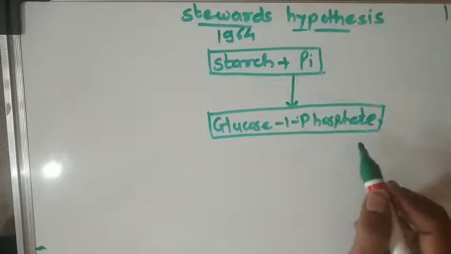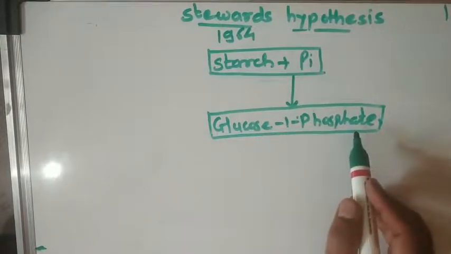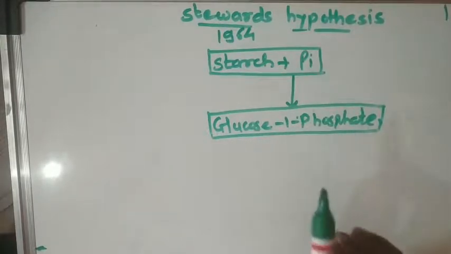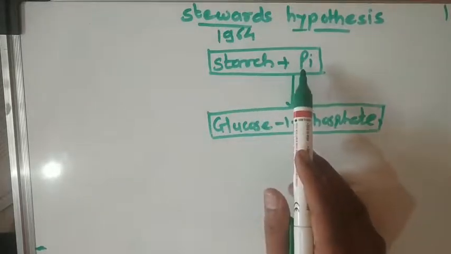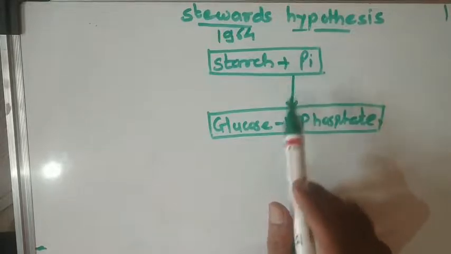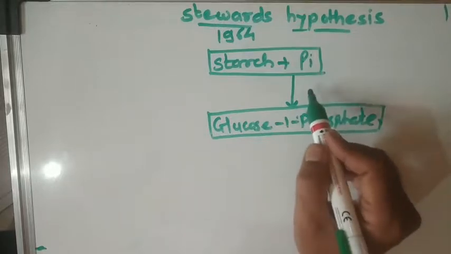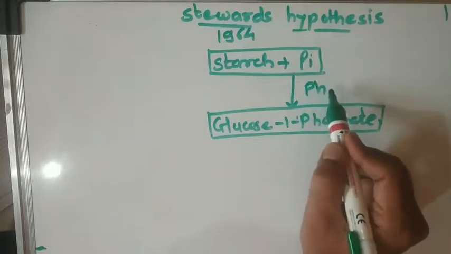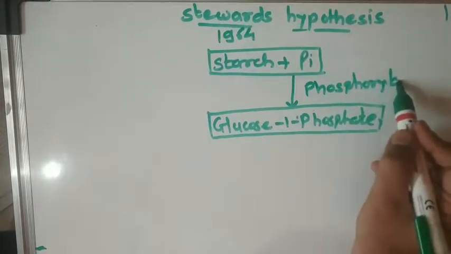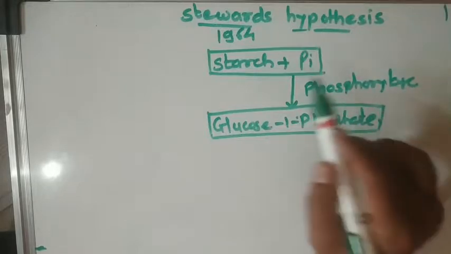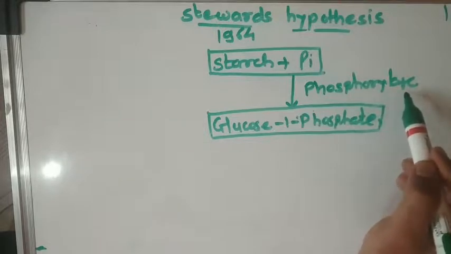In this process, starch plus inorganic phosphate is converted into glucose 1-phosphate, and that process requires an enzyme, known as phosphorylase. Starch is converted into glucose 1-phosphate in the presence of the phosphorylase enzyme.